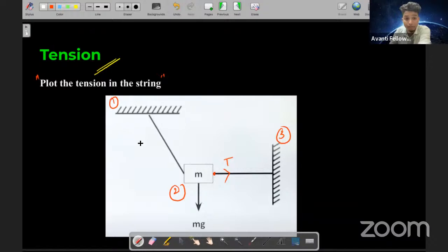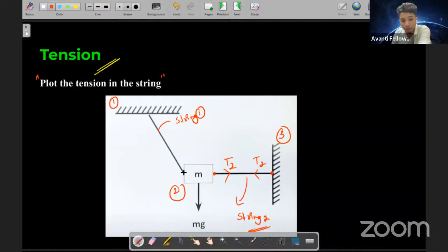Two, right? Yes, because this is string one, and this is string two. So there are two separate strings. Let me take this as tension two, denoted T2. If I'm considering from this point, where will the tension act? To the left or to the right? To the left. Very good.